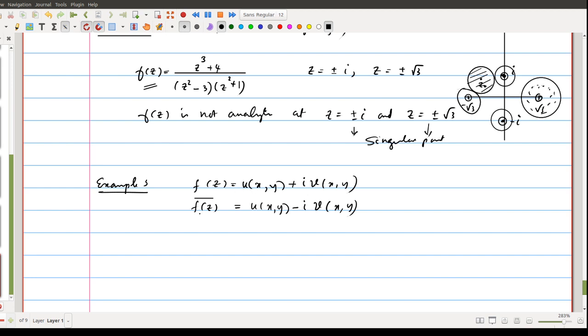This is f of z, and this is f conjugate of z, which is the conjugate of the function f itself.